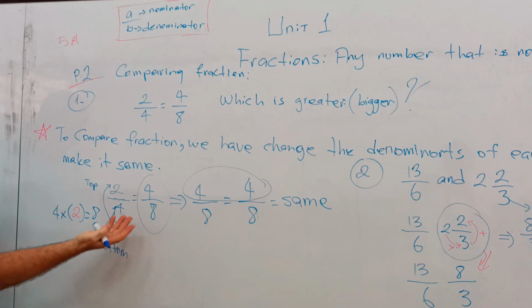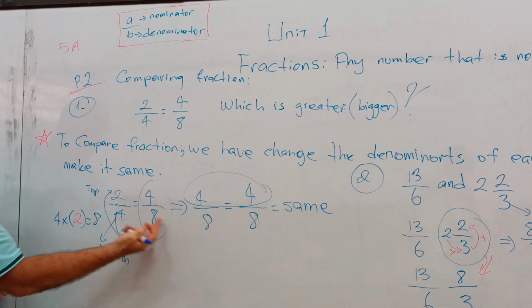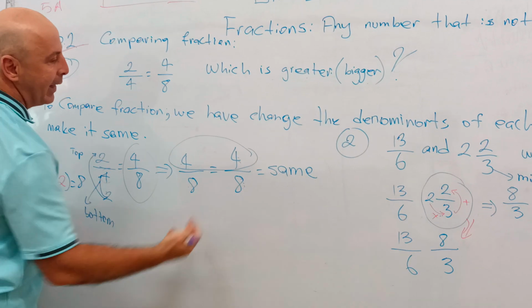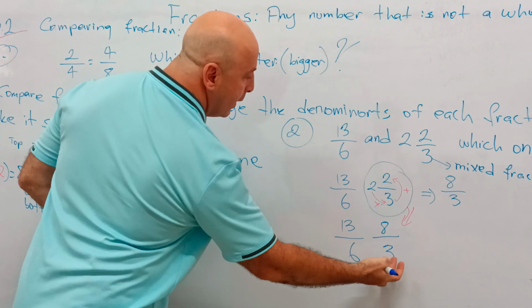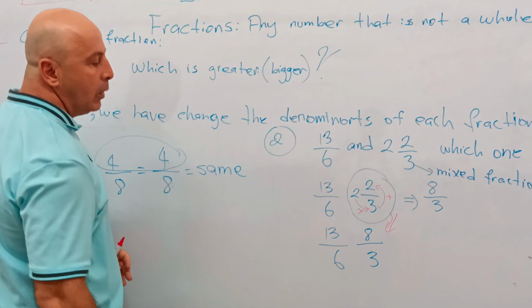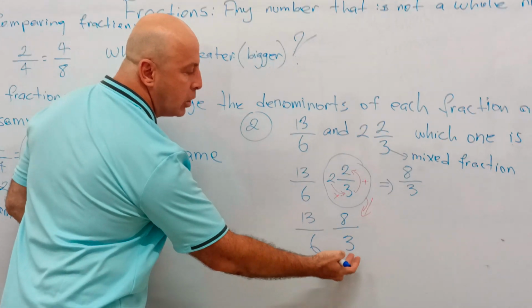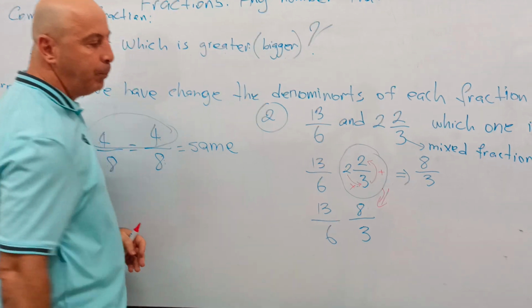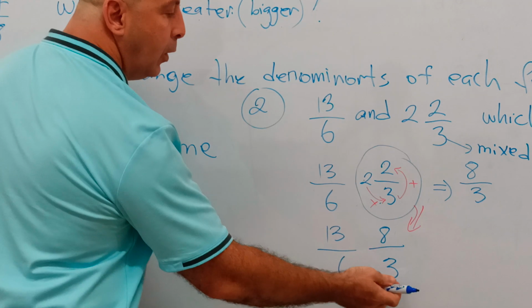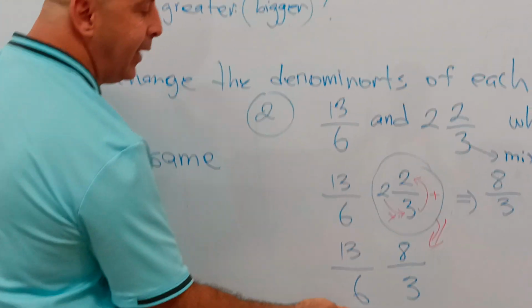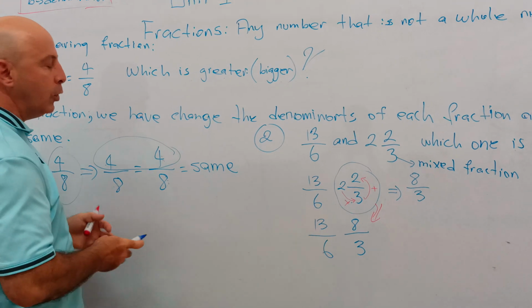I have to do the same thing. I have to change the denominators. I have to make them the same. So I have 3 and 6. I think it's easier to change 3 into 6, right? It's easy. What do I have to do?